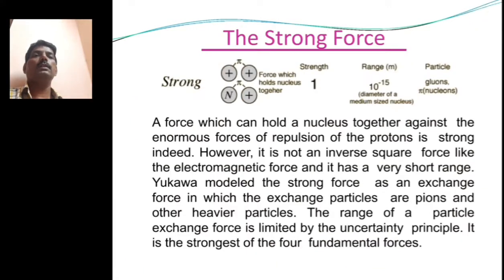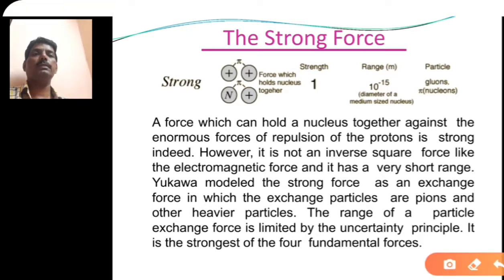For the strong nuclear force, if you take the atom, you have the neutron and proton. These neutron and proton are held together inside the nucleus by means of the exchange of meson particles. Yukawa was the first scientist to give this concept. So what is meant by this exchange of particles? Here you can see the pi mesons.